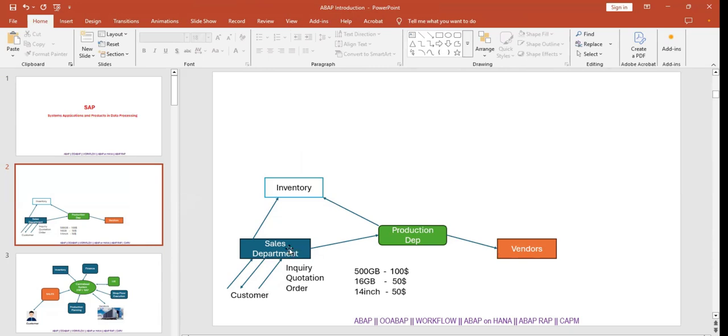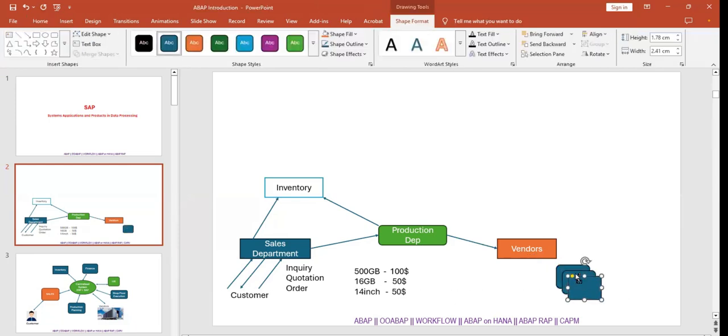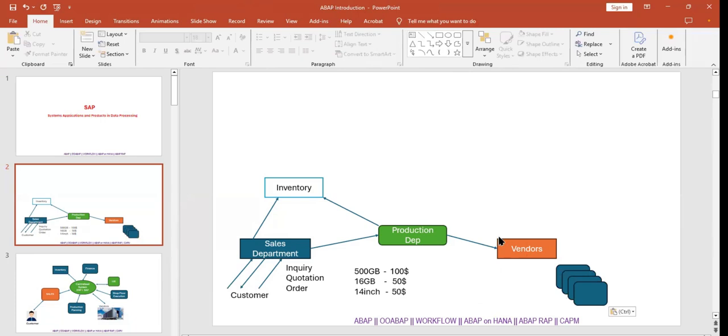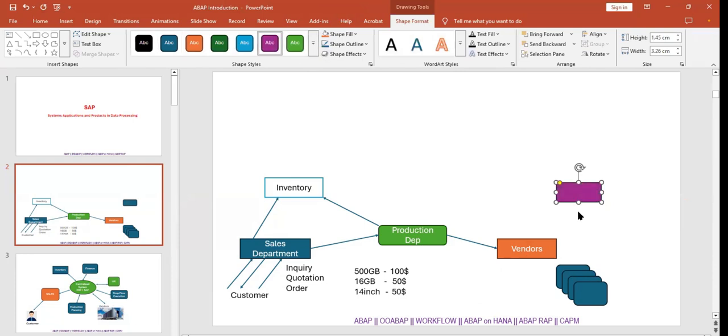Here the store people are selling the stock. That's why we have mentioned the sales here. Right, they're giving the order to the vendors. So what will the vendors do? They will pack whatever request they're getting. They will prepare the stock, right? They will prepare the stock and send it to the warehouses. Okay.